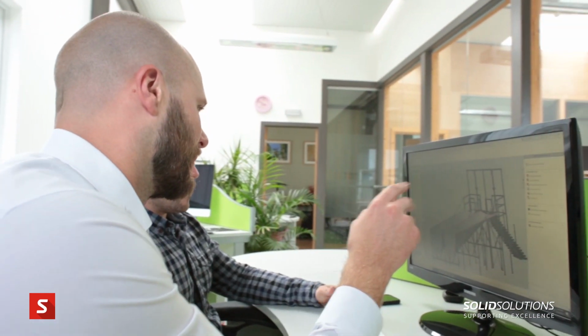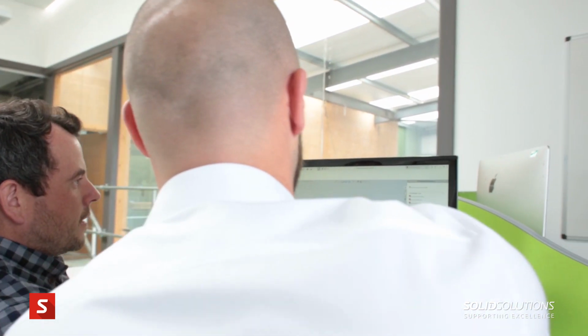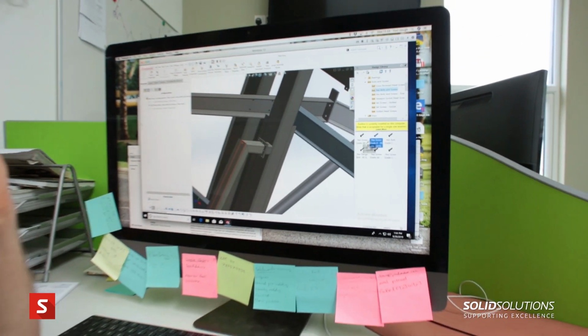SketchUp, although from a conceptual point of view it was absolutely fine, when you get into the actual detail and actually want to start using fabrication drawings and assembly drawings, SolidWorks is just so far ahead on that, and the drawings part of SolidWorks just enables us to communicate with the fabricator so much better.